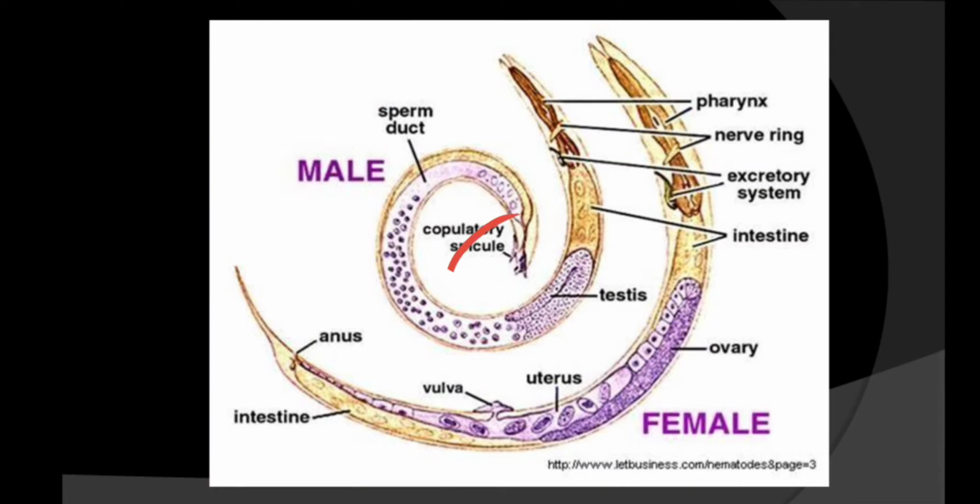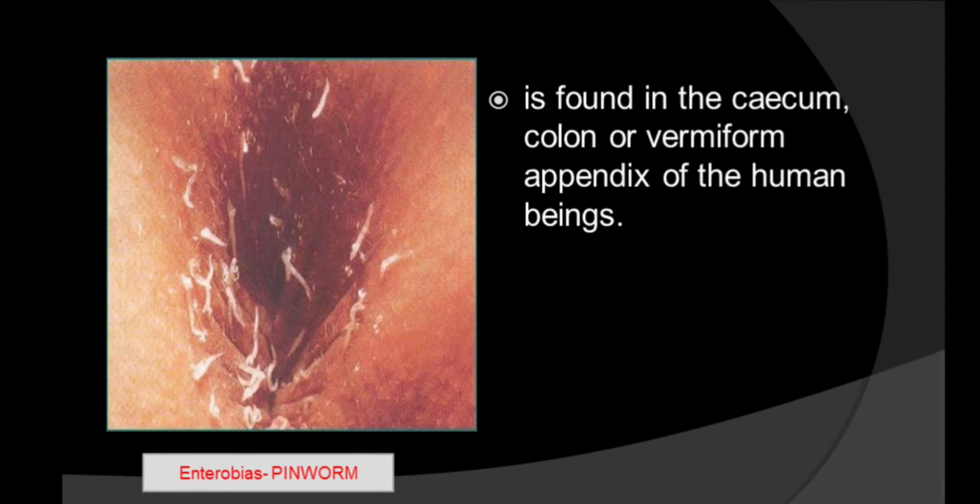So in the male cloacal aperture is there, which functions as both anus as well as genital aperture, whereas in the female the anus is separate, and the vulva, which is the genital aperture, is separate. Okay, and here you will see the pharynx is muscular. So this is the characteristic feature of this phylum, this important feature. Okay, pharynx is muscular.